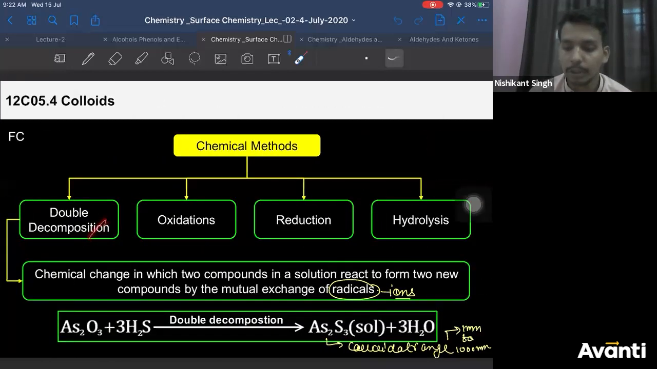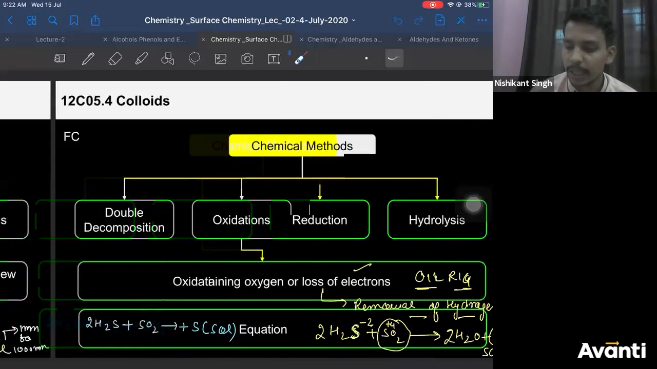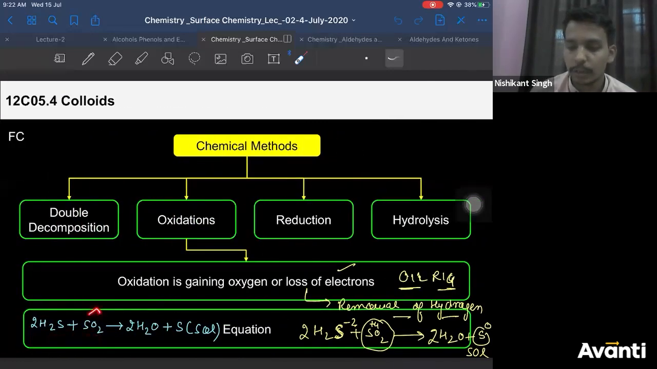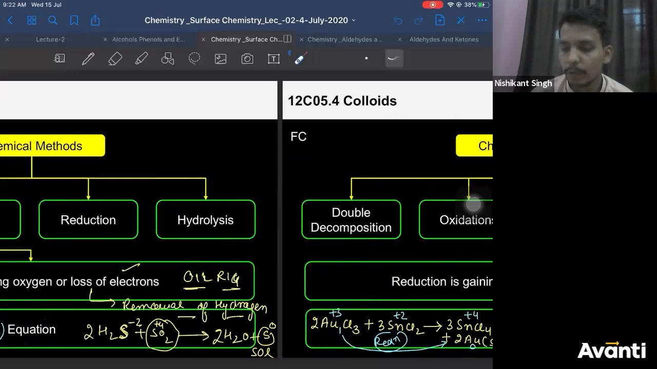And in double decomposition, we saw the double displacement type of reaction will occur. Arsenic will combine with sulfide to form arsenic sulfide. H will combine with oxygen to form H2O. You'll get arsenic sulfide. The arsenic sulfide which you obtain here will be in the form of colloid, right? Then you saw the examples of oxidation reaction where SO2 was used as oxidizing agent, correct? And you can see H2S has been oxidized to H2O, correct? Addition of oxygen. So this was the example of oxidation we had discussed.